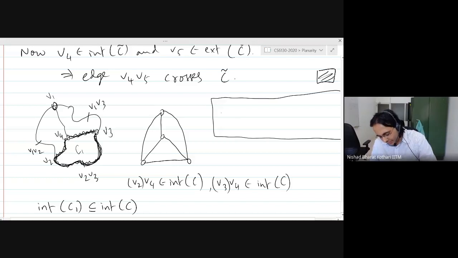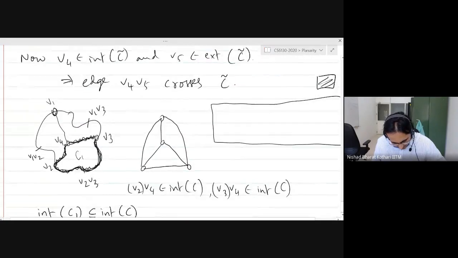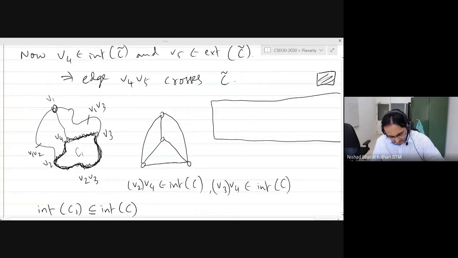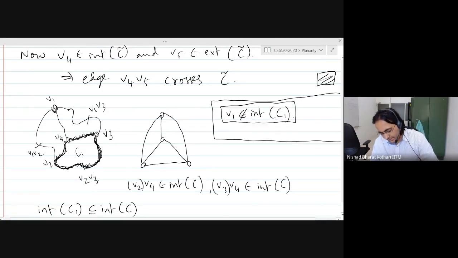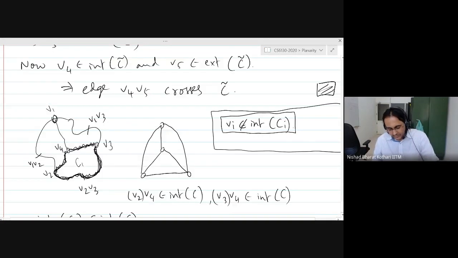I just need to convince you that V1 can definitely not be in the interior of C1. We are assuming this right now, sort of. Some of you are convinced, some of you are not convinced. So I'll convince you of this in the next lecture.